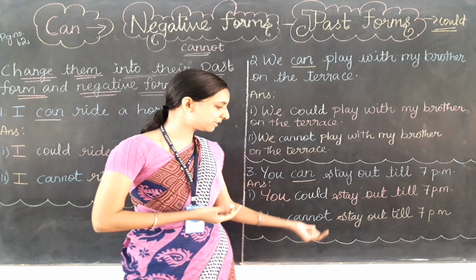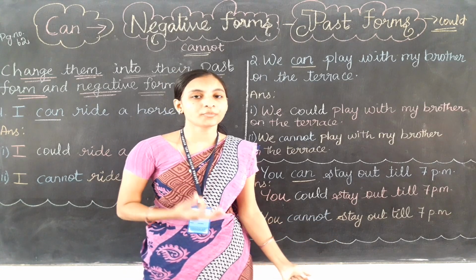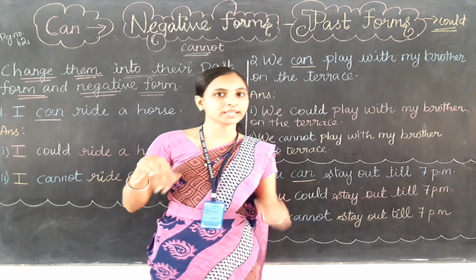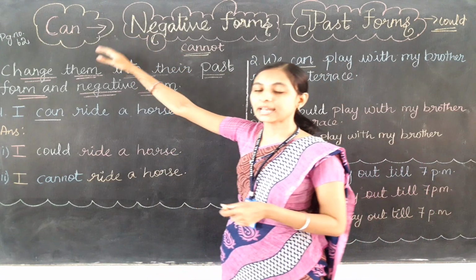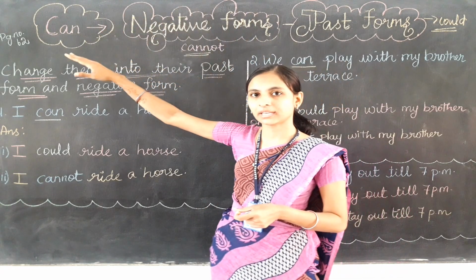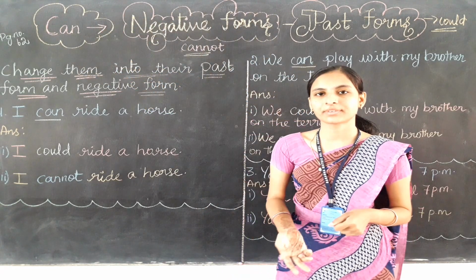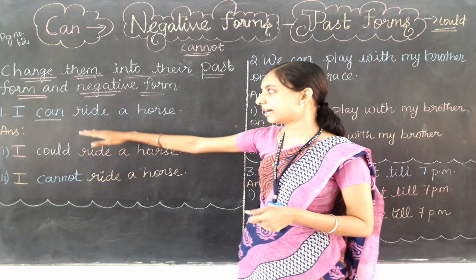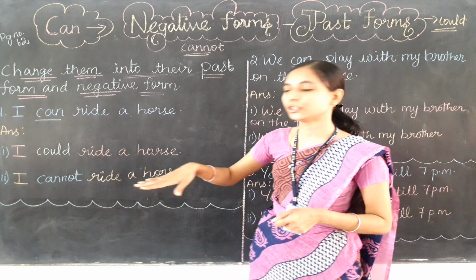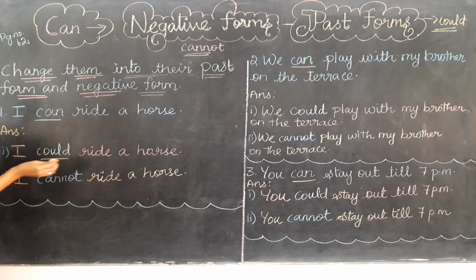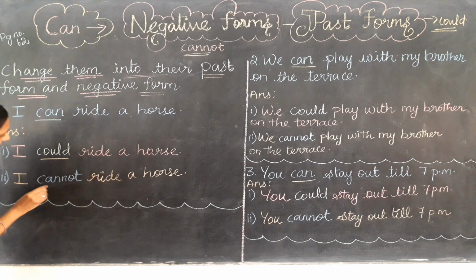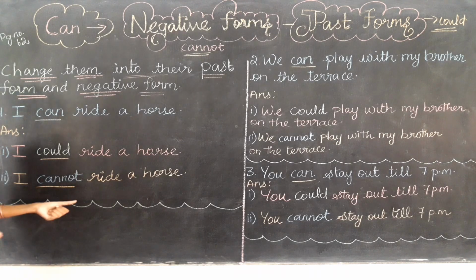Okay, so cannot is the negative form for can. In this exercise we have made the negative form of can and also the past form of can. The three questions we have completed. In the first question we have changed I can ride a horse into I could ride a horse. That is the past form. I cannot ride a horse is the negative form.